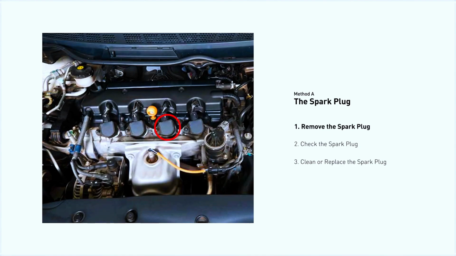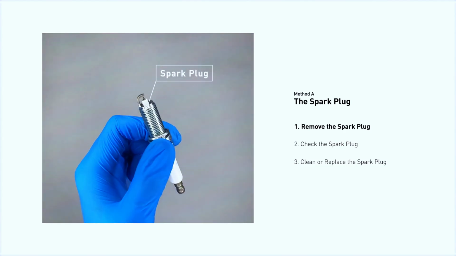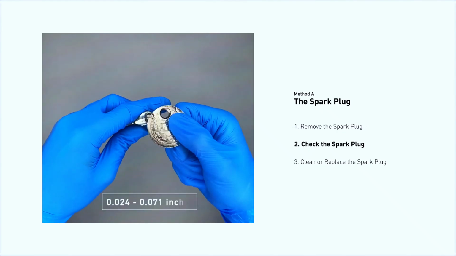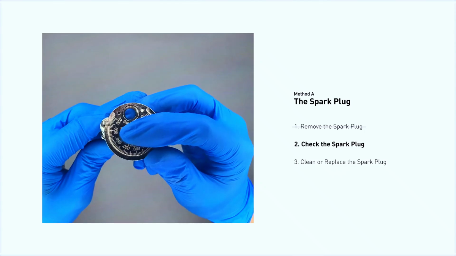Pop the hood and locate your engine's spark plugs. You might need to remove some plastic covers to access them. Use a spark plug wrench to carefully remove the plug from cylinder number 12. Inspect the spark plug. Is it worn, cracked, or dirty? If so, it's time for a new one.